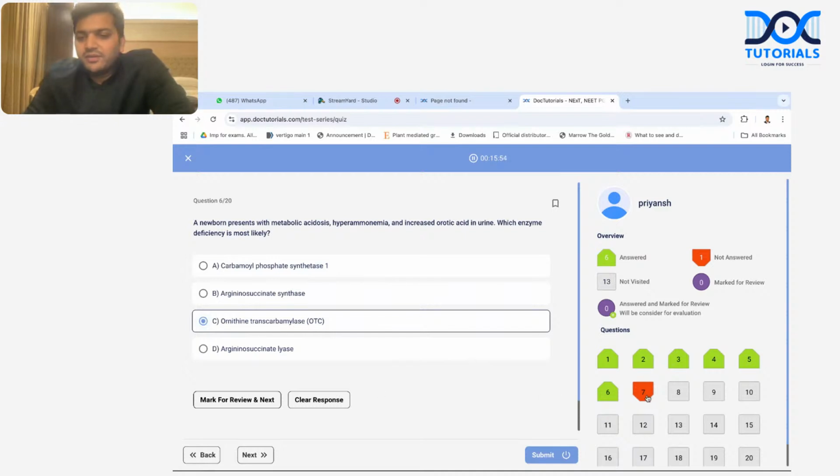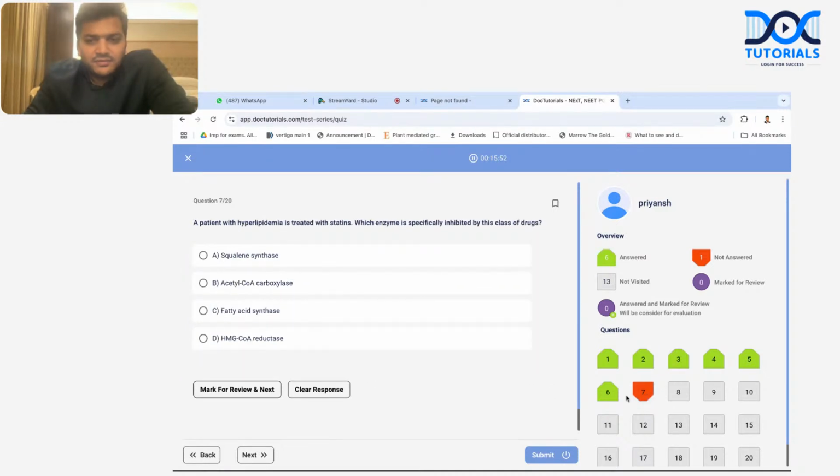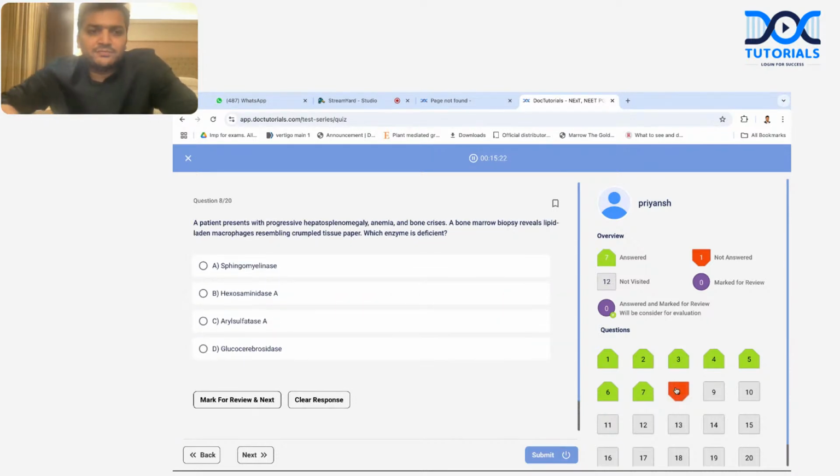Very good. The next is a patient with hyperlipidemia treated with statins. Which enzyme is specifically inhibited by this class of drugs? Statins inhibit HMG-CoA reductase. It's a very simple, easy question. But because it's an easy question, I don't want to make a mistake, so I'll just reread it again. Statins, and they are asking which class of drug? Squalene, acetyl-CoA, fatty acid? No, it is HMG-CoA reductase inhibitor. Right, this is an easy question.